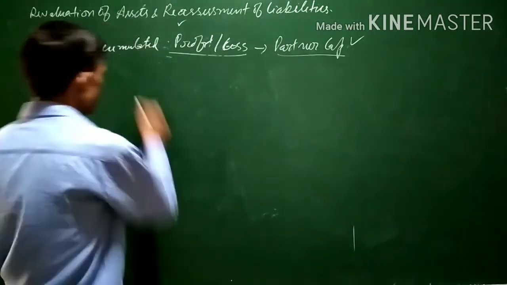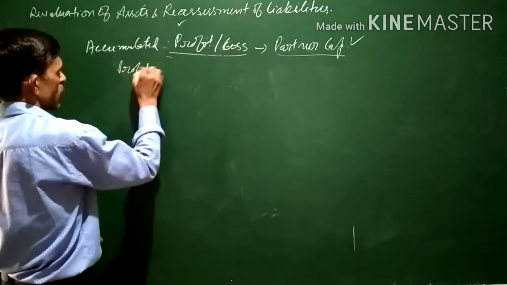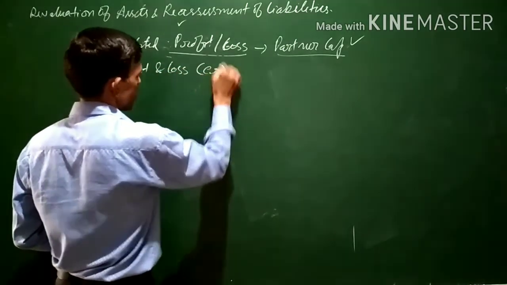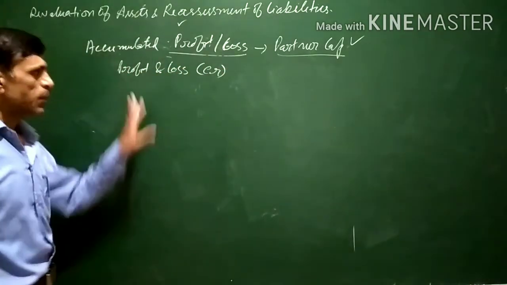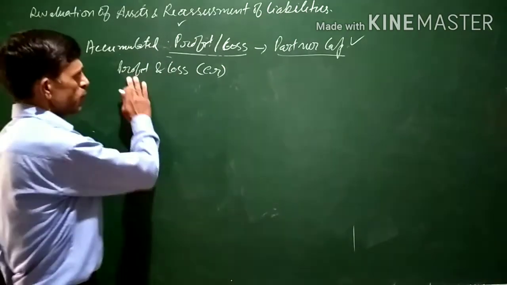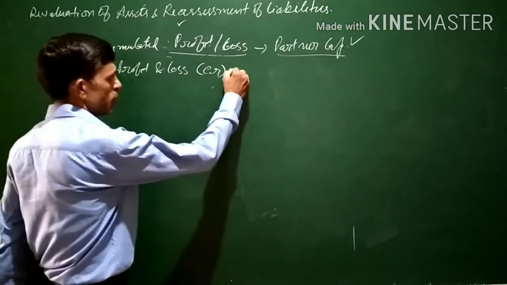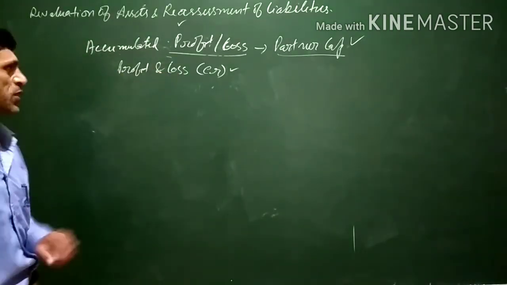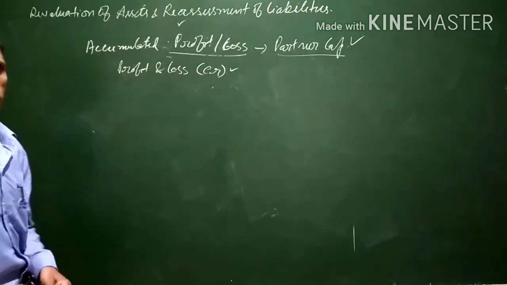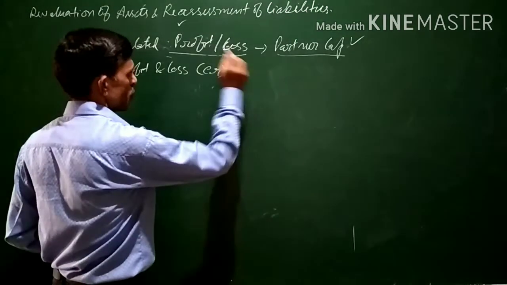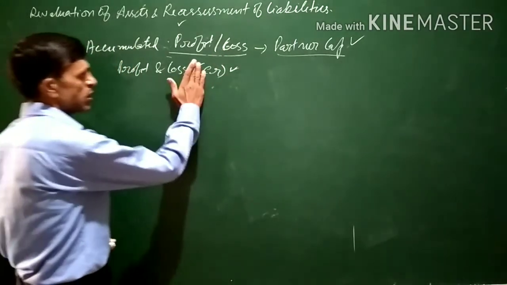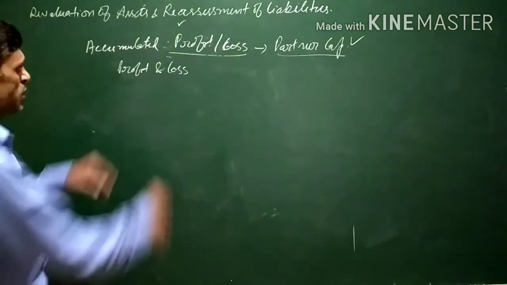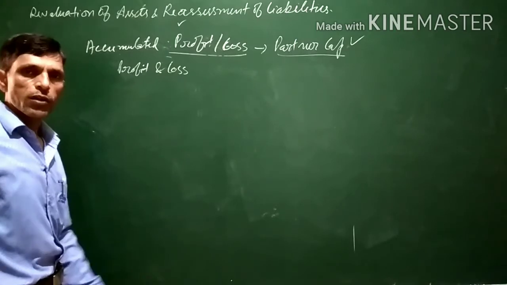For example, let us see. Suppose the profit and loss account balance is given as a credit balance in the balance sheet. If it is written on the liability side of the balance sheet, it means it is part of the accumulated profit of the firm.